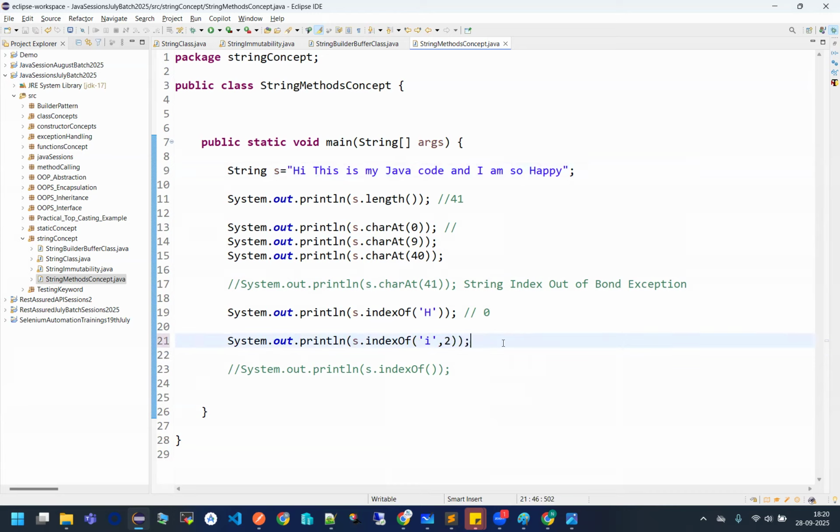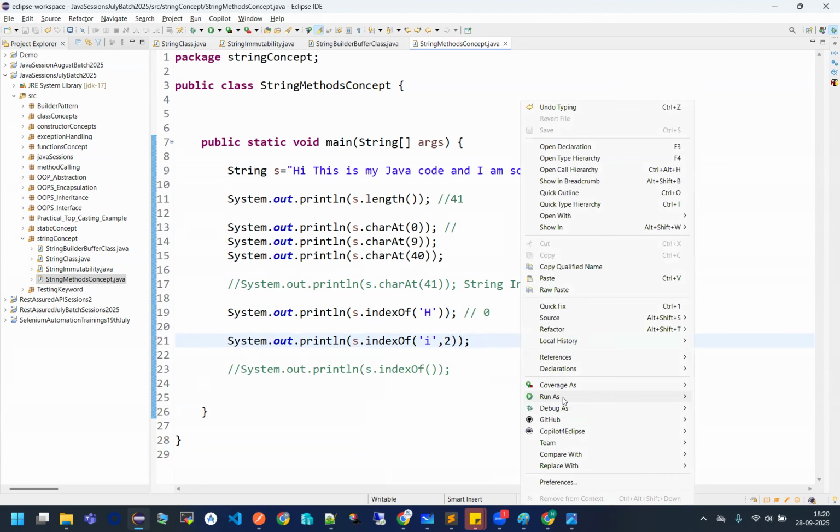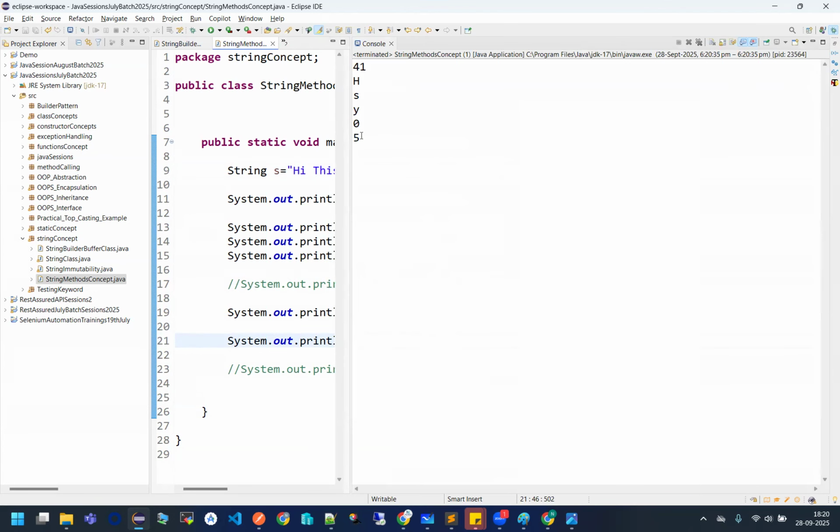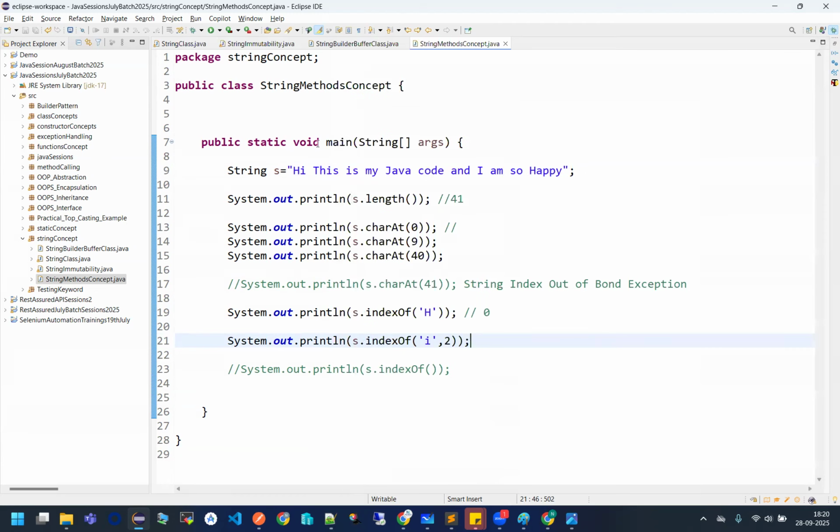What will it be giving me now? See, it is giving me the fifth position. Earlier it was giving me what? The first position. But can we check? 0, 1, 2, 3, 4, and 5. Yes. So at the fifth index, guys, I'm getting what? The second value of I. But is it a good approach to hard code this thing?